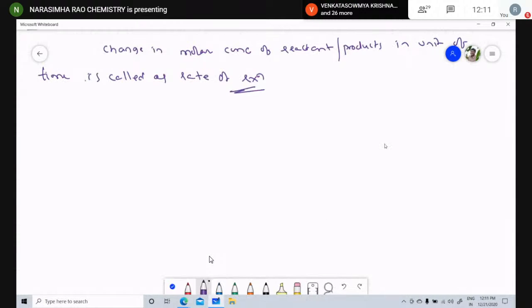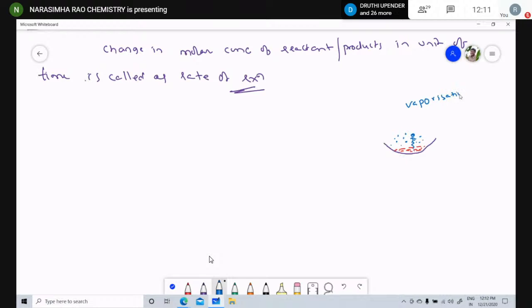Now I am taking a vessel which contains water. This water molecule may evaporate like this. Conversion of a liquid state molecule into a vapor molecule is called vaporization. Already we discussed it in the states of matter.